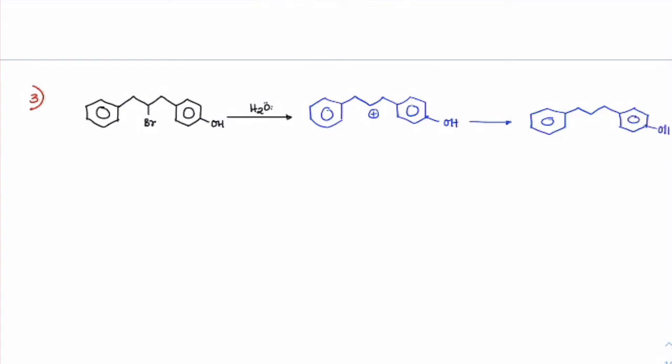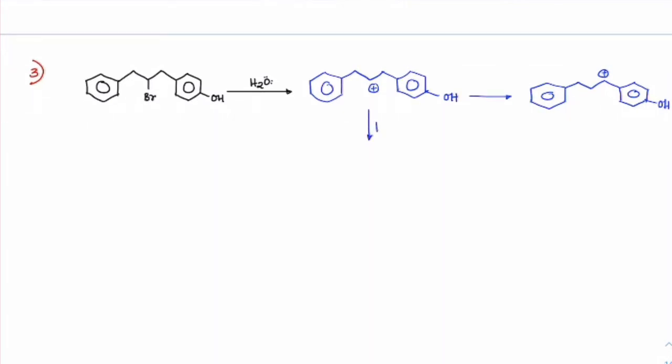Get OH plus here. Okay, so you can manage to write the products now. So we'll have OH here. You can see this is a chiral center, so we can have plus and minus, which means it is a racemic mixture.